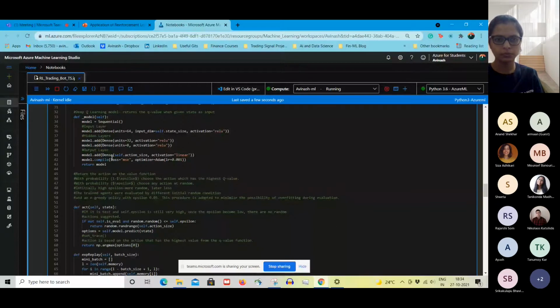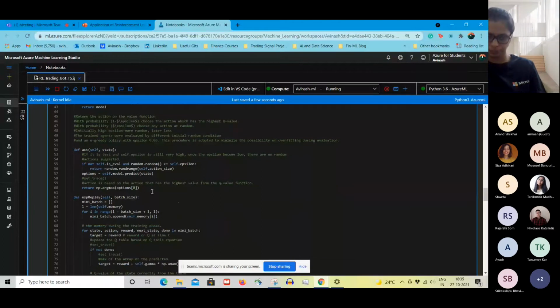Because if there are many state functions, you can't create a table for each and every value, because it's not possible. As the number of states increases, as the amount of information increases, there are so many pairs of state and action that you simply cannot be discrete, so what it does is it creates a Q function. Okay, so here is the same thing, 1 minus epsilon and epsilon. It will choose any action at random, or 1 minus epsilon of the time, it will choose the highest Q value.